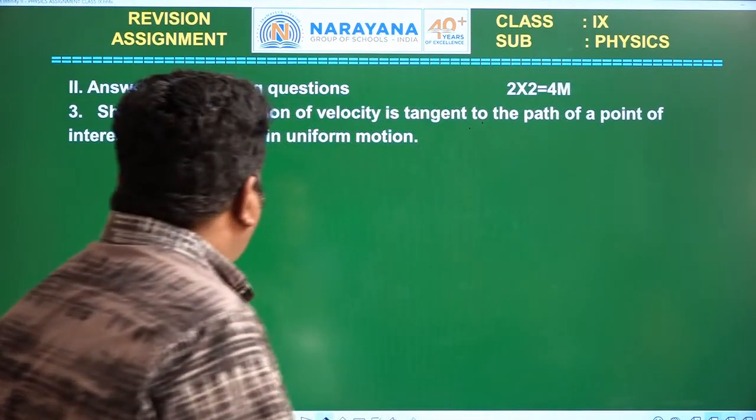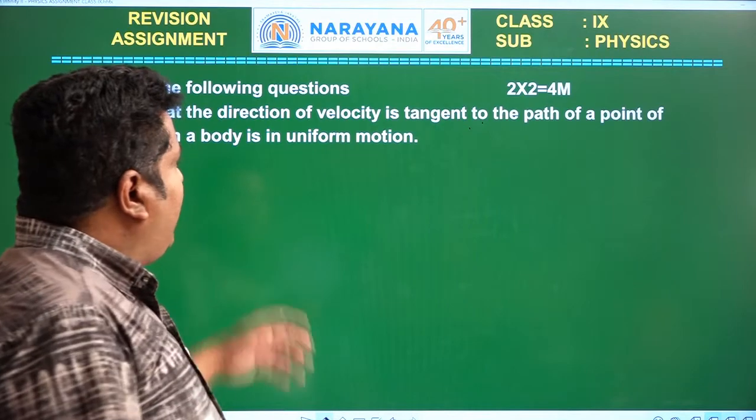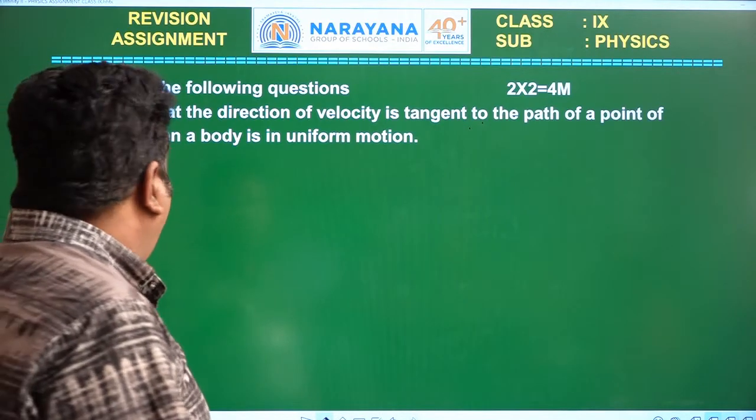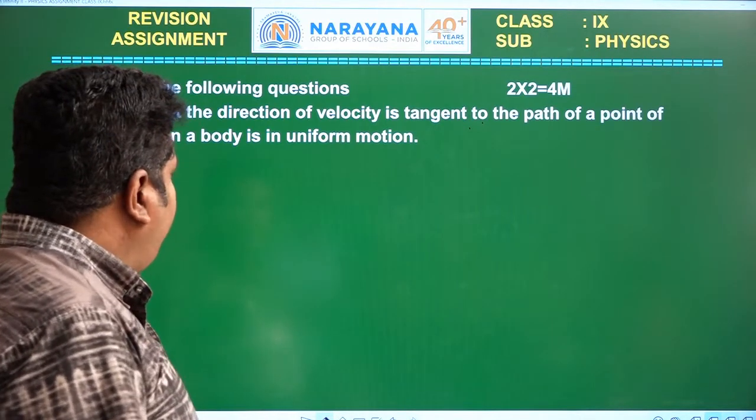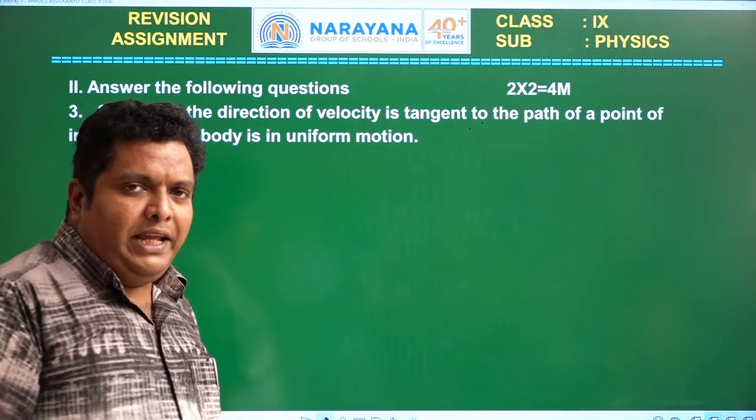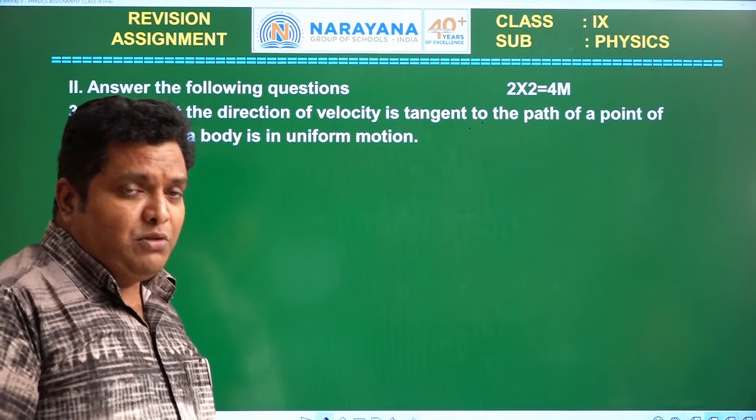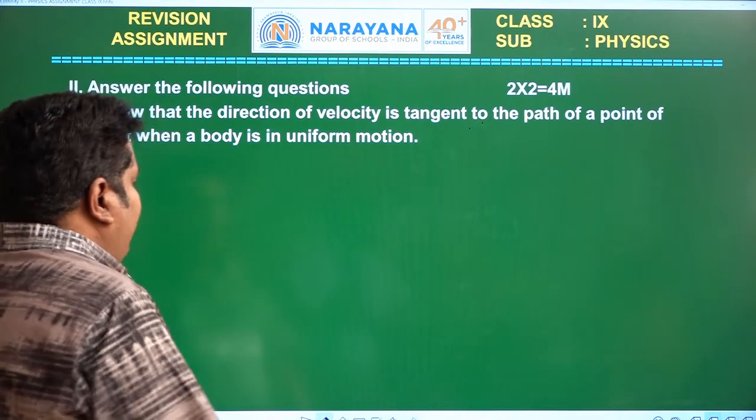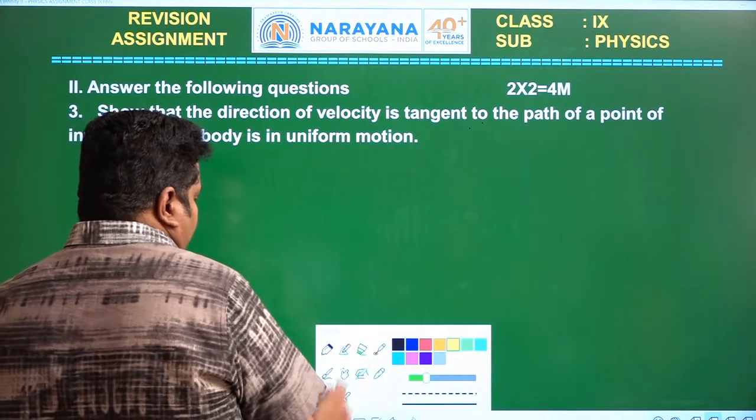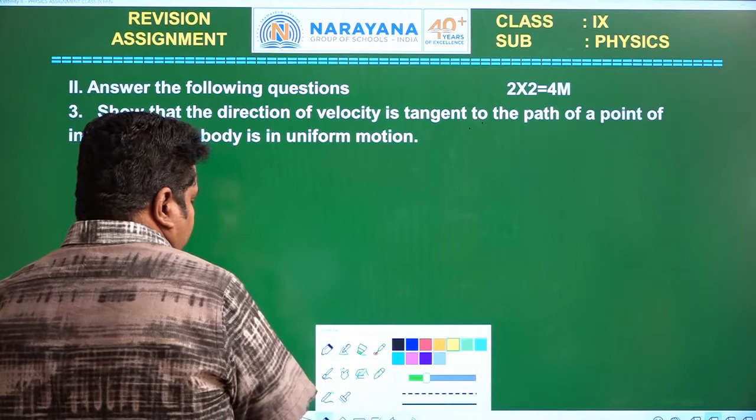That is the third question. Show that the direction of velocity is tangent to the path of a point when the body is in uniform motion. Let us see, it is the best example for circular motion. Suppose a body is tied with the help of a string.